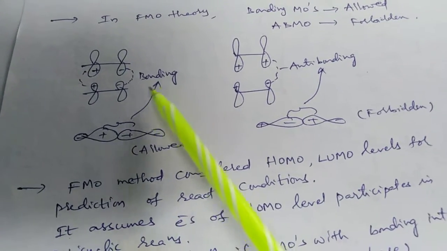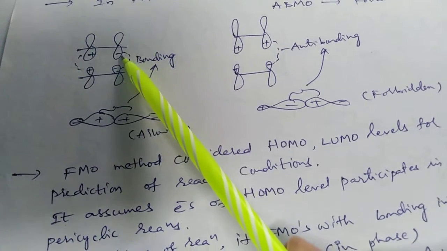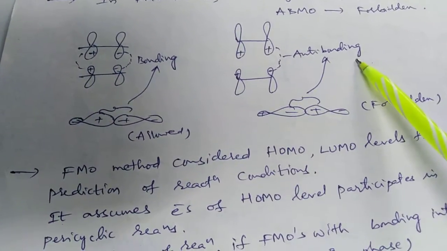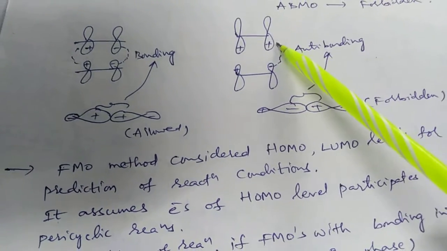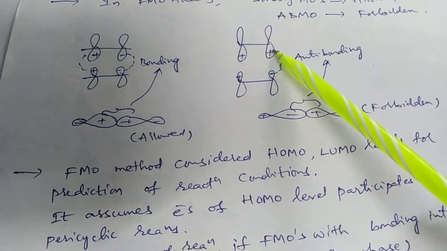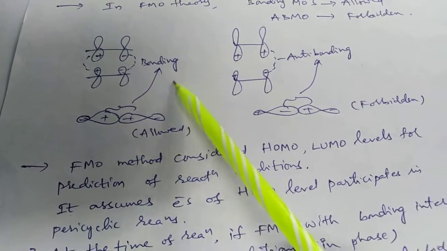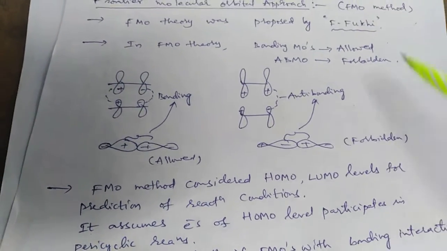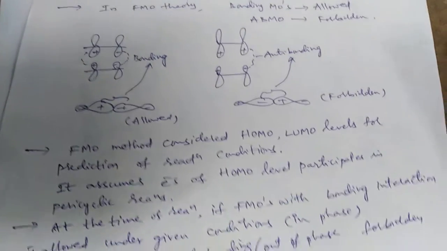I am showing bonding interaction between same signs. Anti-bonding interactions occur with opposite signs. Bonding interaction is allowed, anti-bonding interaction is forbidden in the FMO method.